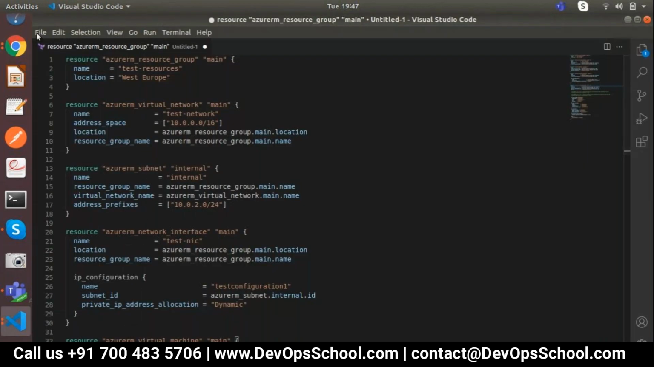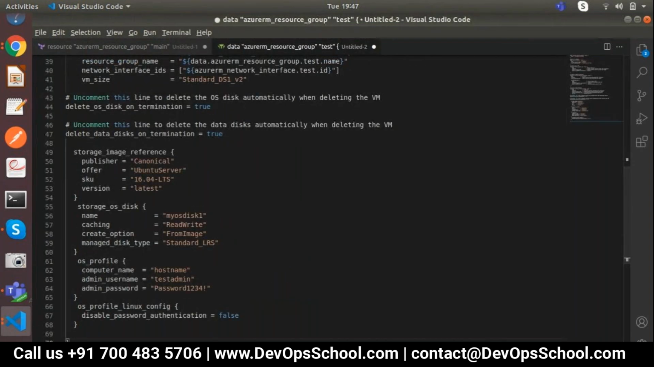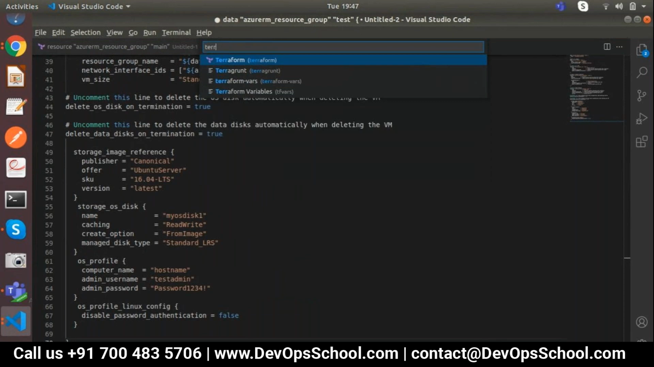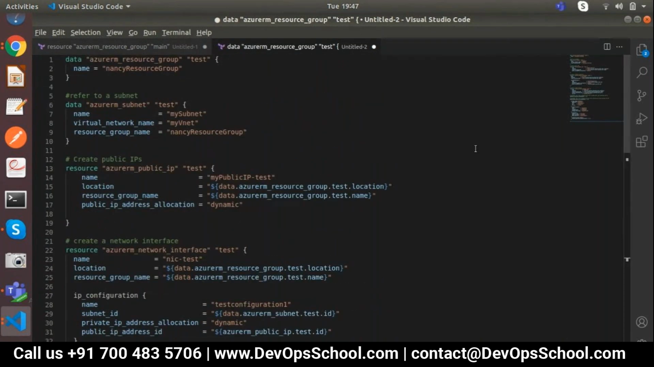Let me create one new file, add the code, and convert it into Terraform. Now what he did, he is calling the resource group as data. It means the resource group is already created. He is calling the subnet as data. It means the vnet is already created, right?